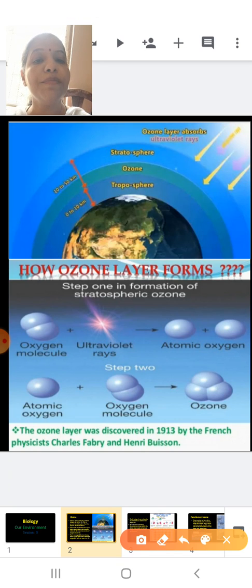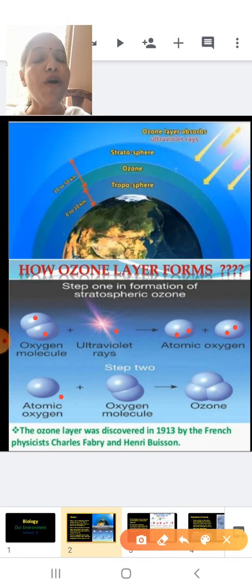Okay, so here, as I told you, you have got a molecule of oxygen which is formed by 2 atoms of oxygen. Now, that is reacting with the ultraviolet rays. So when it reacts with the ultraviolet rays, it breaks down to form 2 atomic oxygen. You can see here 2 atomic oxygen.